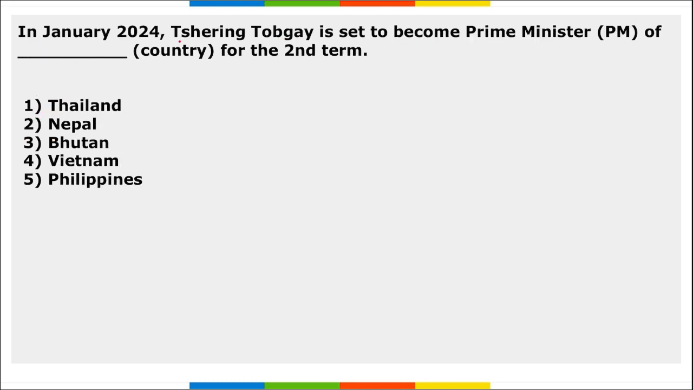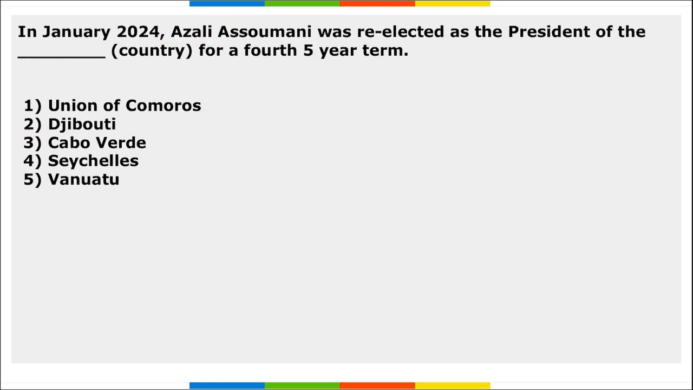Next, in Jan, Shering Togbeh is said to become the Prime Minister of Dash country for the 2nd term. So remember, Shering Togbeh is said to become the Prime Minister of Bhutan for the 2nd term. Next, in Jan, Azali Assoumani was re-elected as the President of Dash country for a 4th 5-year term. So this will be the 4th term, and each term is of 5 years.